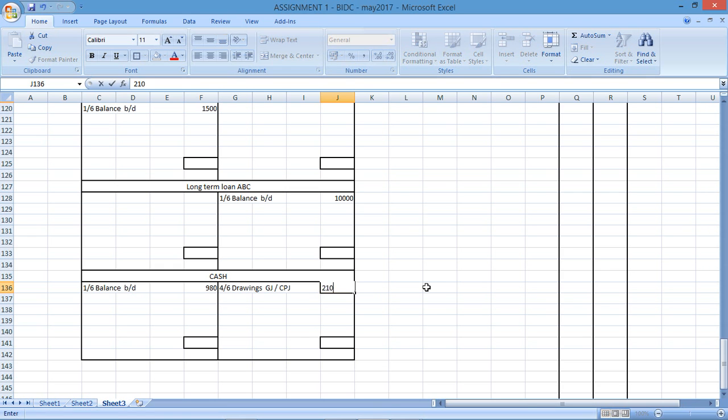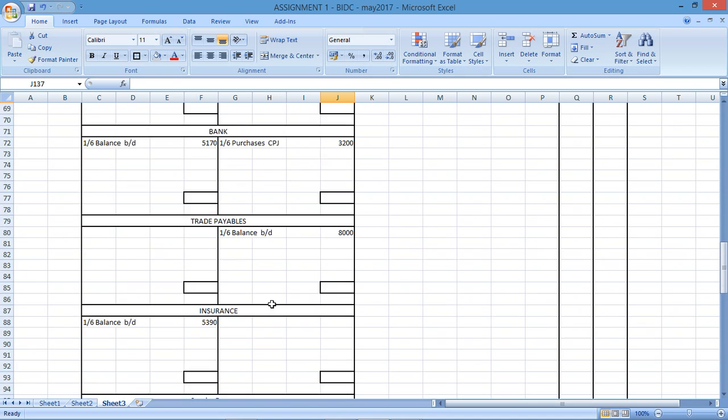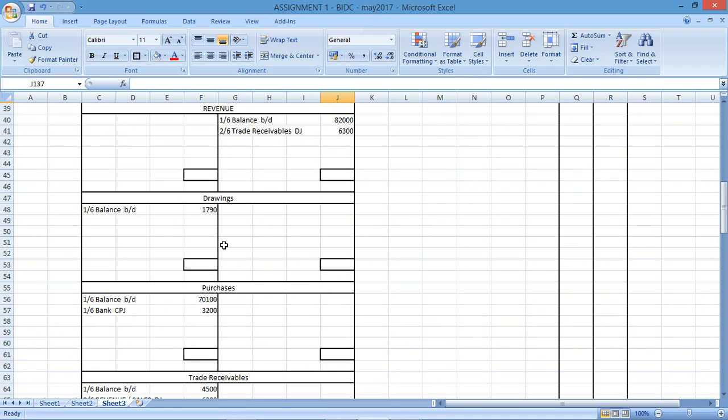The drawings was an amount of 210, which would affect the drawings. Drawings. Where is drawings? There, 210, and that would have been cash. And this was on the 4th of the 6th. Cash, general journal again, slash cash payments journal, depending on which journal you're going to be using to record this in.